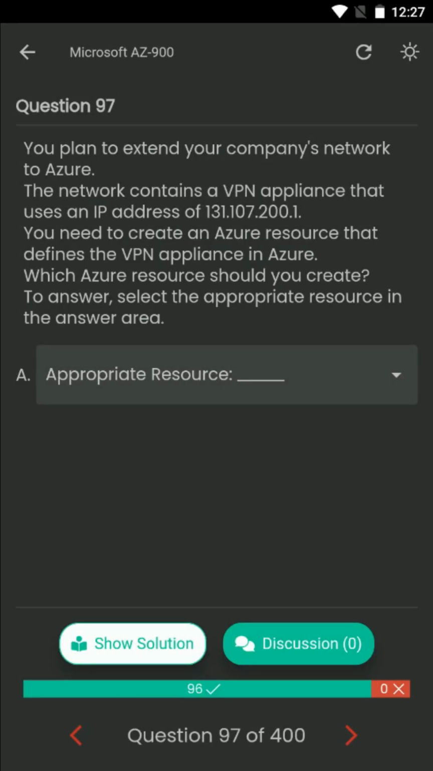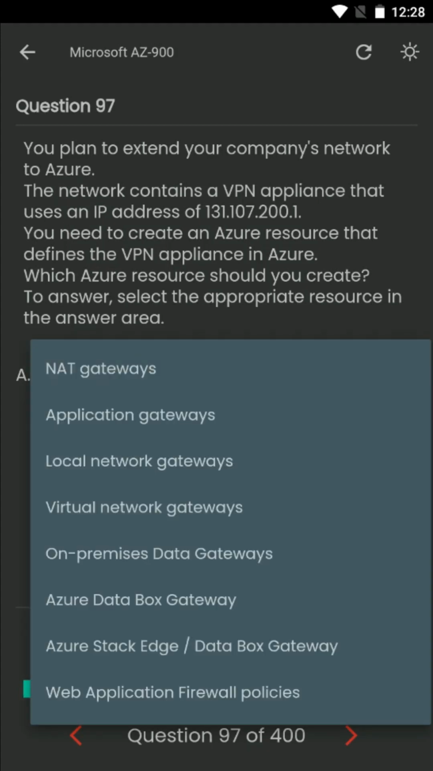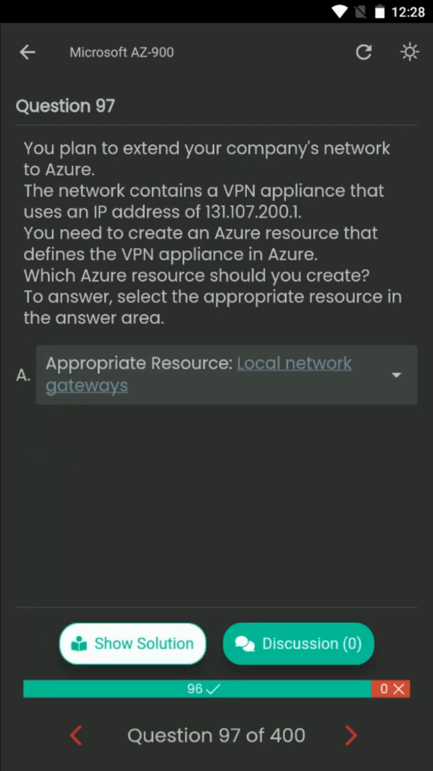Question number 97. You plan to extend your company's network to Azure. The network contains a VPN appliance that uses an IP address of 131.107.200.1. You need to create an Azure resource that defines the VPN appliance in Azure. Which Azure resource should you create? To answer, select the appropriate resource in the answer area. Your options are NAT gateways, application gateways, local network gateways, virtual network gateways, on-premises data gateways, Azure Data Box Gateway, Azure Stack Edge, Data Box Gateway, Web Application Firewall Policies. The correct answer is local network gateways.